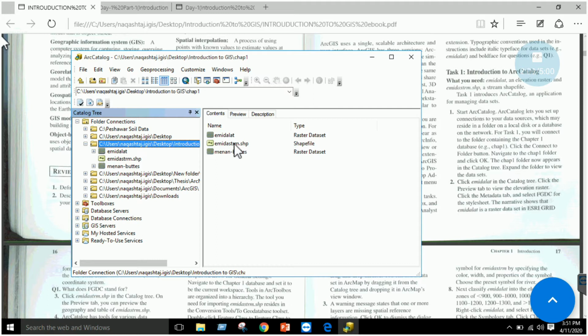Second, you have a shapefile with the .shp extension. This is a line shapefile. As you can see, this symbol line is drawn. So this is your vector data, and this one is your raster data, right?